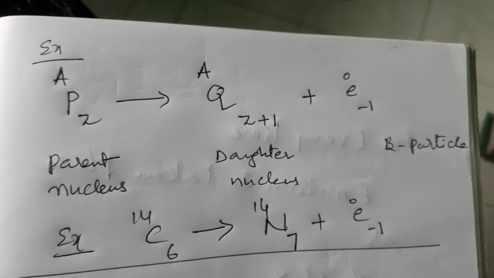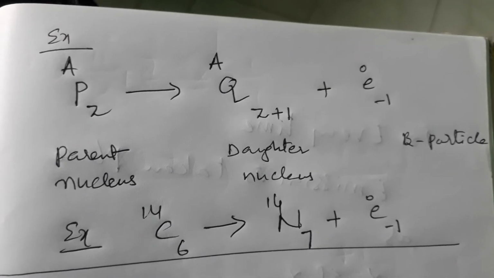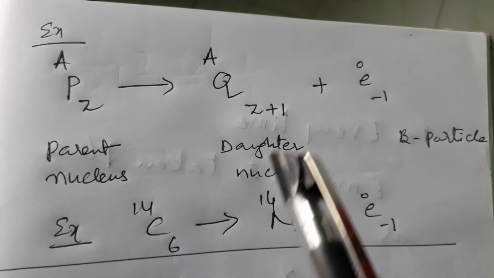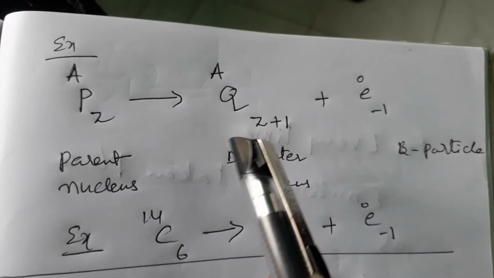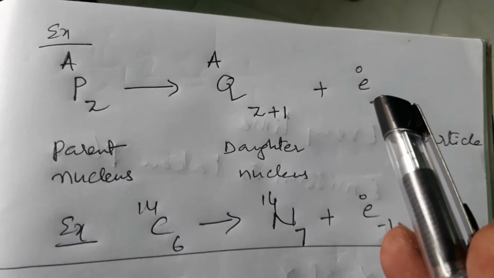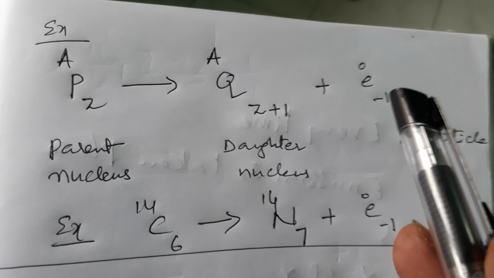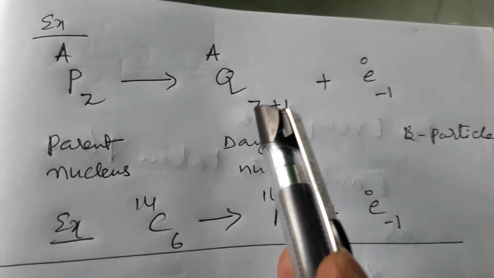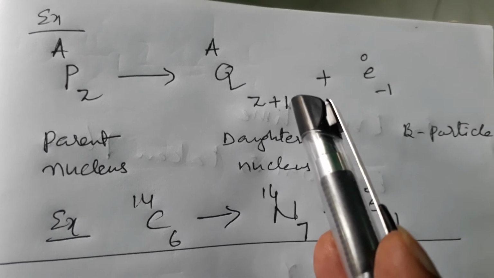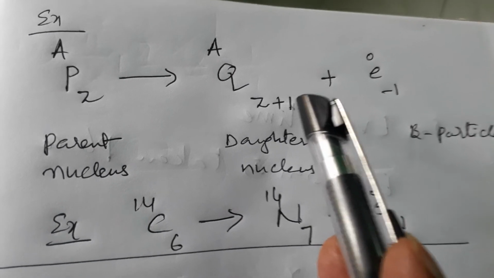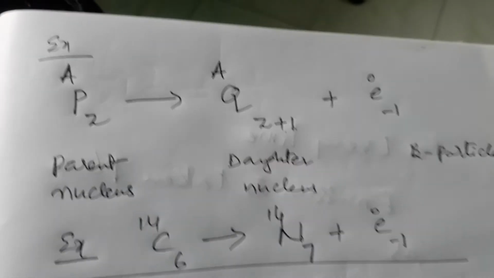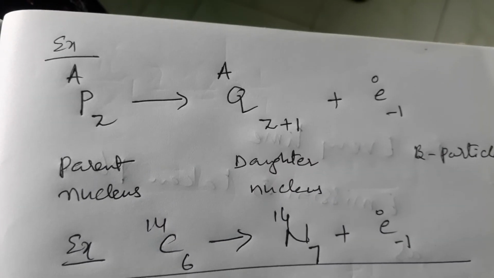Mass has no change. When emitting beta particle, mass is not changed, only atomic number is changed. Why? Because one neutron converts into a proton by emitting beta particle. That is why protons increase by one. So protons increase means atomic number increases, but no change in the mass.